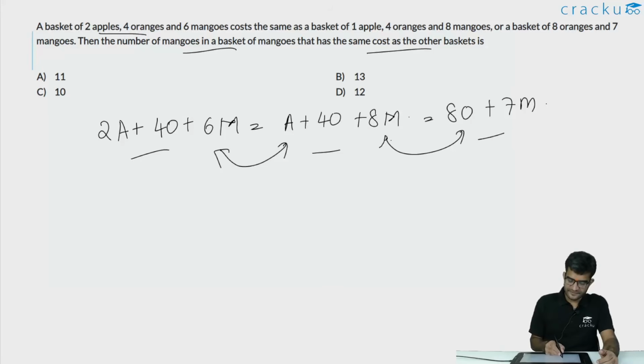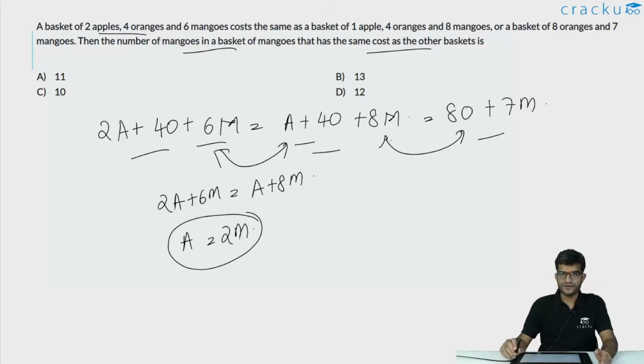If we equate the first 2 expressions, 2a plus 4o plus 6m is equal to a plus 4o plus 8m, we can cancel 4o on both sides. So 2a plus 6m will equal a plus 8m, or the value of a is equal to 2m. So the price of 1 apple is equal to the price of 2 mangoes.